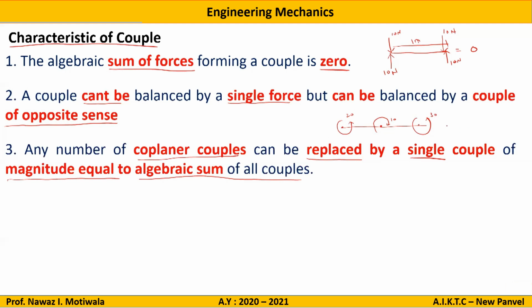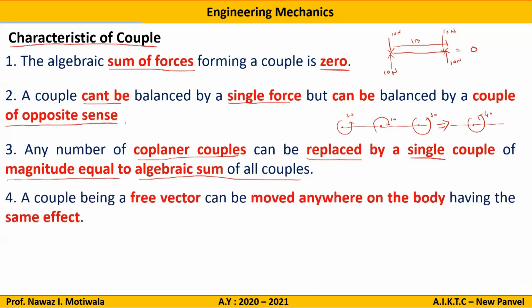This property says that all these three couples can be combined and replaced by a single couple. Anti-clockwise 20 and 30 give a total anti-clockwise of 50, clockwise is 10, so the total resultant becomes anti-clockwise 40. So this is equivalent to this. That's point number 3.